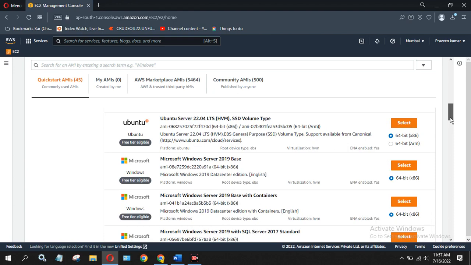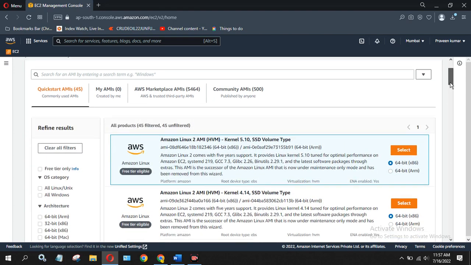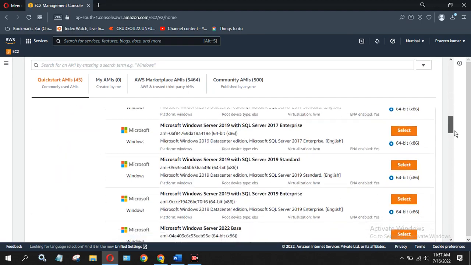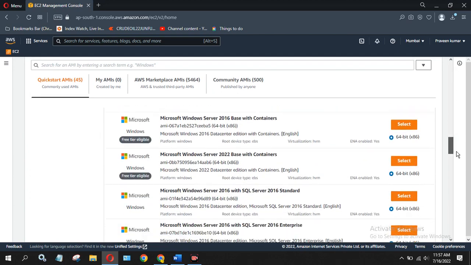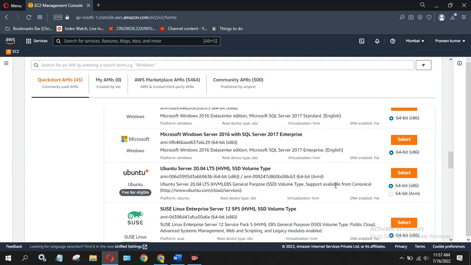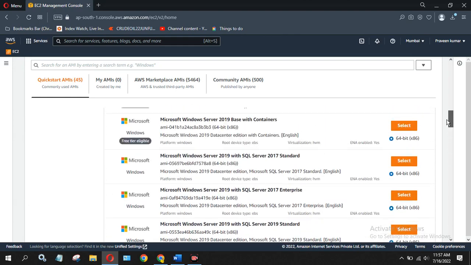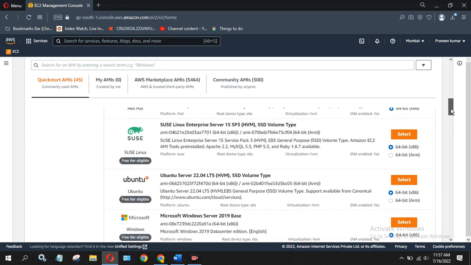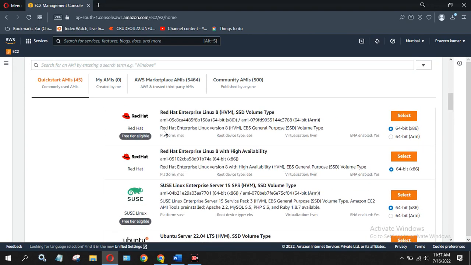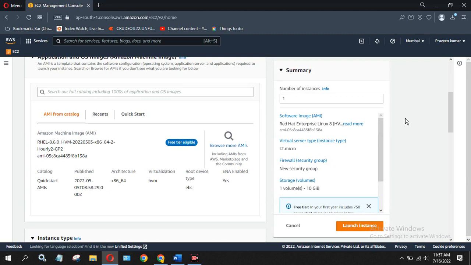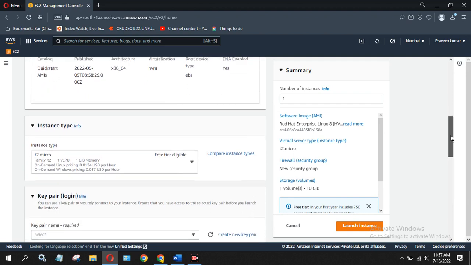So we have just taken Linux, right? For Linux, let me choose what we can take. We can take Ubuntu first. Let's take Ubuntu or RHEL 8. Let me take RHEL. This is the latest one, okay? You can take the latest free tier RHEL. Select. Okay, we have selected the OS which we want. Now you have to come down.